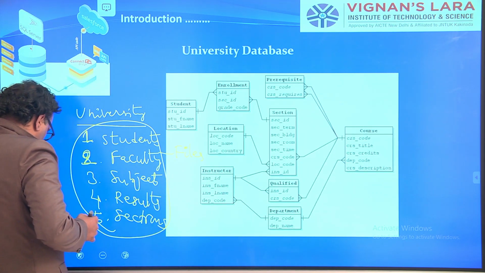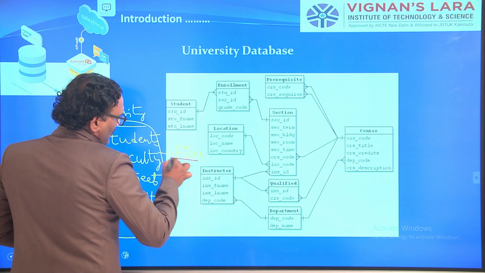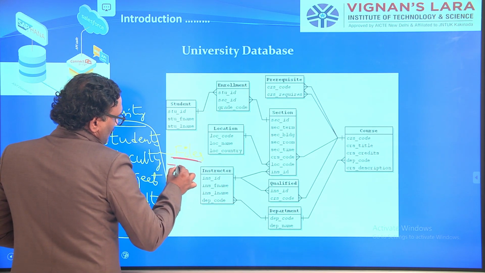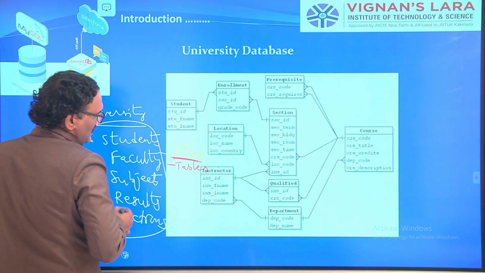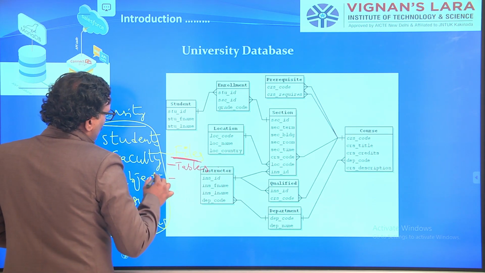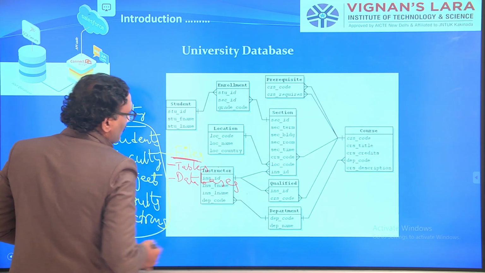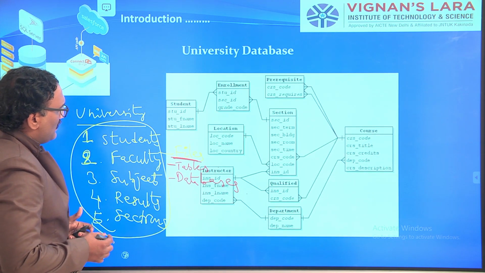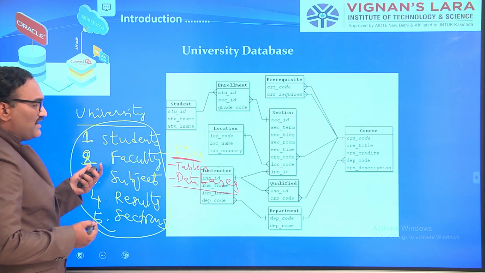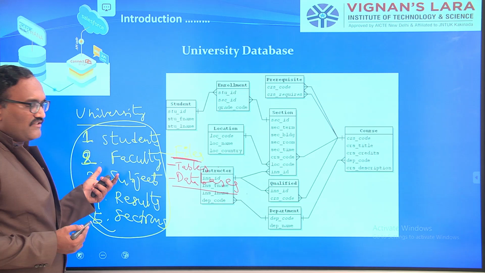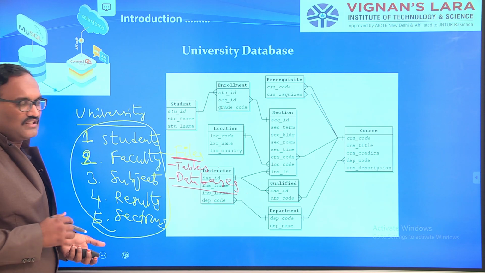Let me call those files tables. Sometimes we can call them tables, and sometimes we can also call them databases. You should have a student database, a faculty database, a subject database. The combined thing you can call a big database called the university database. It is very simple.